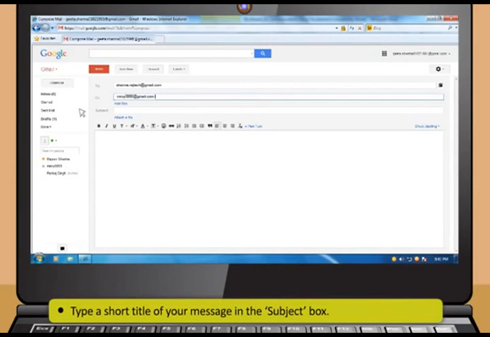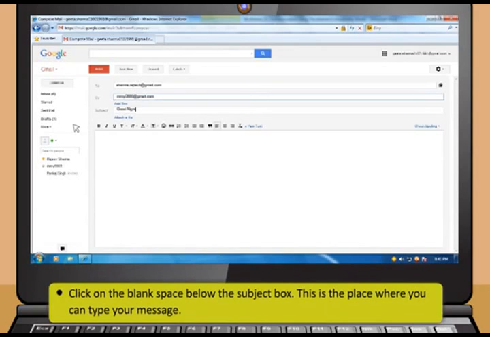Now, type a short title of your message in the subject box. And then, click on the blank space below the subject box. This is the place where you can type your message.